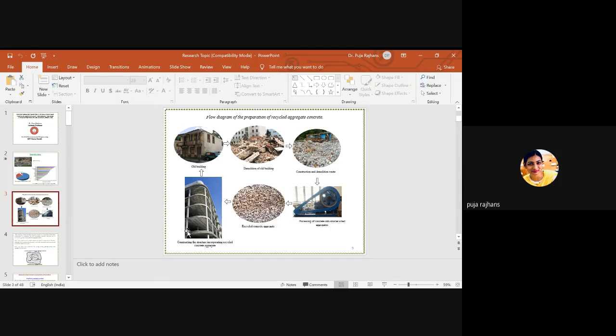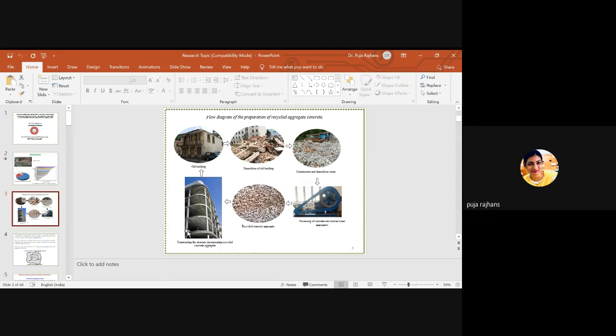So this is the flow diagram of preparation of recycled aggregate concrete. The importance of using this construction and demolition waste is this: we have some open land where we are going to construct new buildings, because we need some dump land to dump this construction and demolition waste.